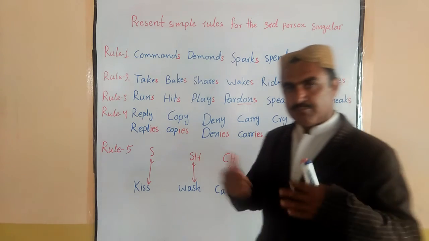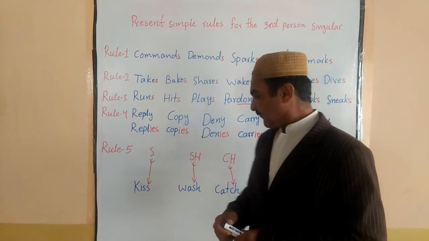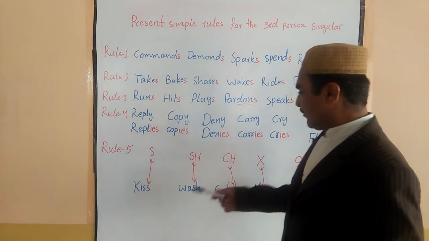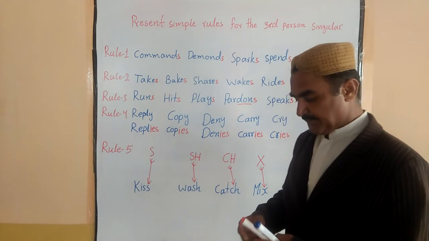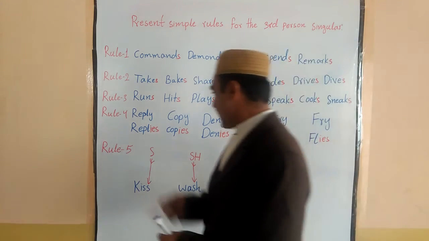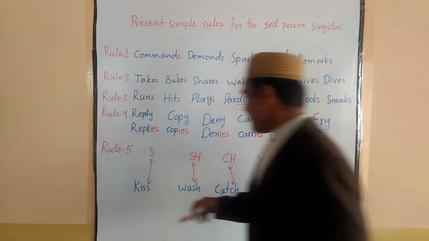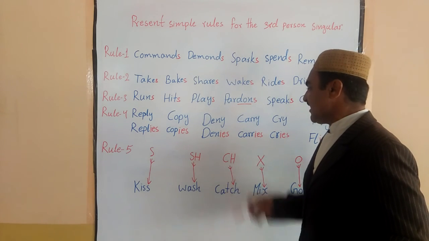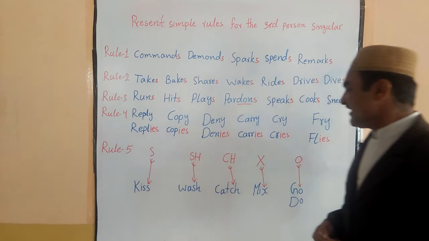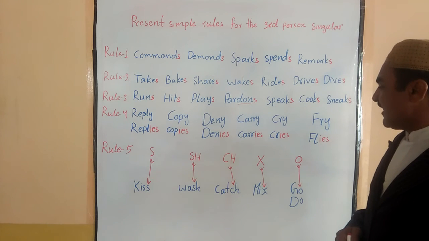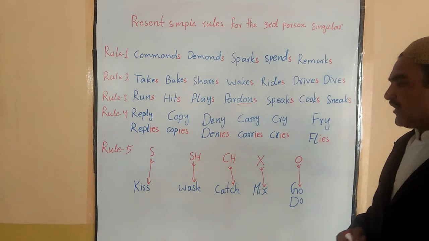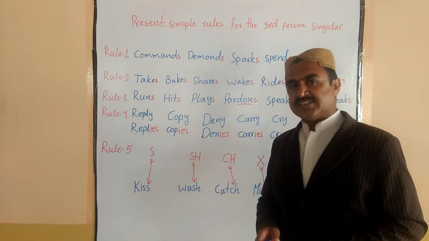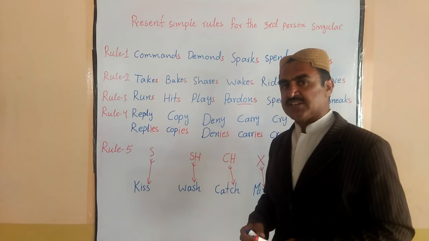But we mostly put es for these verbs, okay. Like your verb ends with s, or your verb ends with sh, or your verb ends with ch, or your verb ends with x, or your verb ends with o, okay. So we put es when we use them for the third person singular, okay.